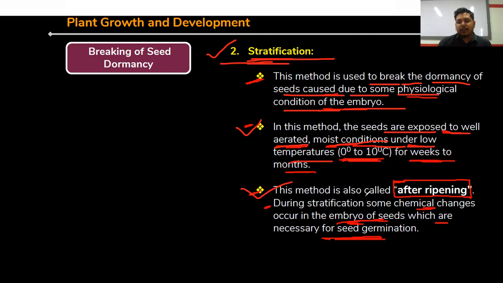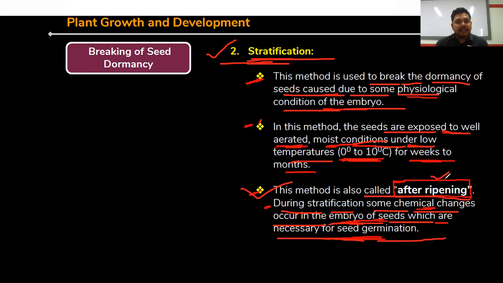This method is also called after ripening. During stratification, some chemical changes occur in the embryo of seeds which are necessary for seed germination. So this stratification is also called after ripening. What is the meaning of ripening? Ripening means maturation of the seed. Clear? In case of banana, guava, we take them mainly at the time of ripening or maturation.